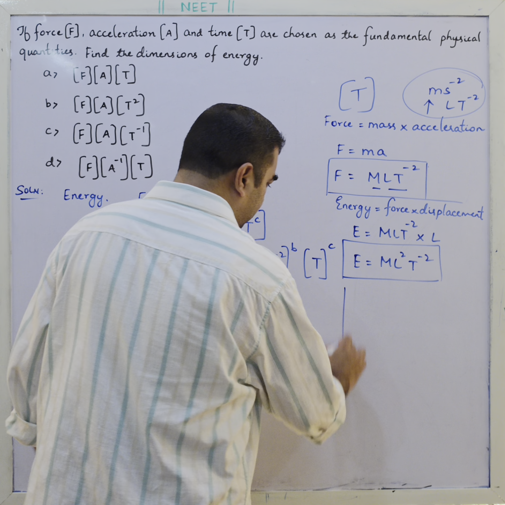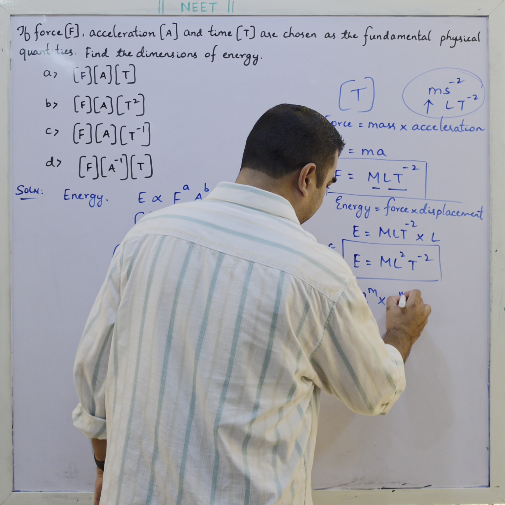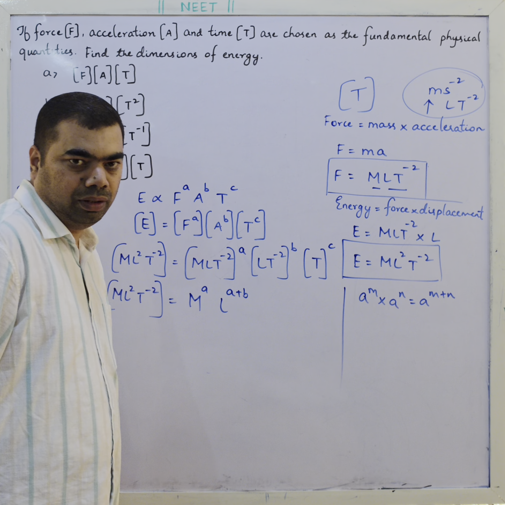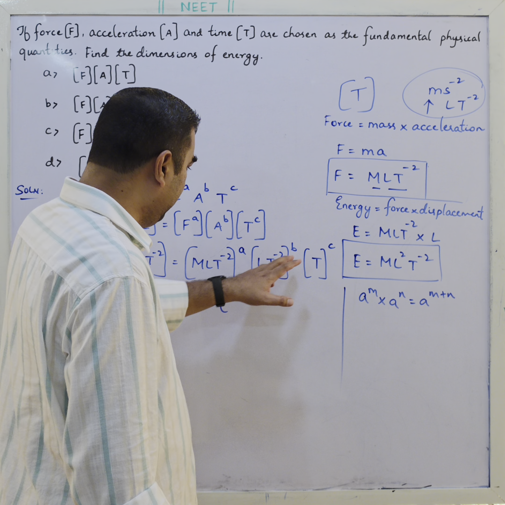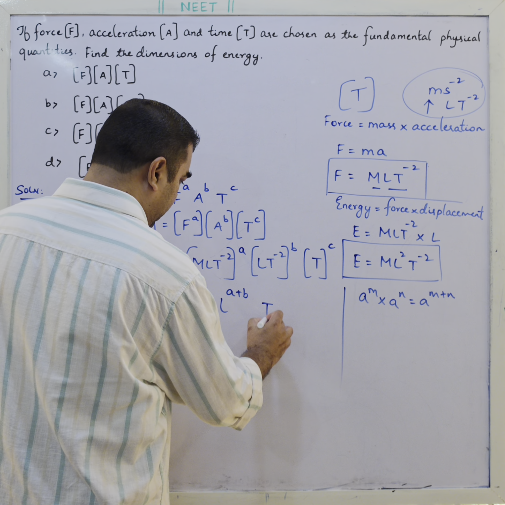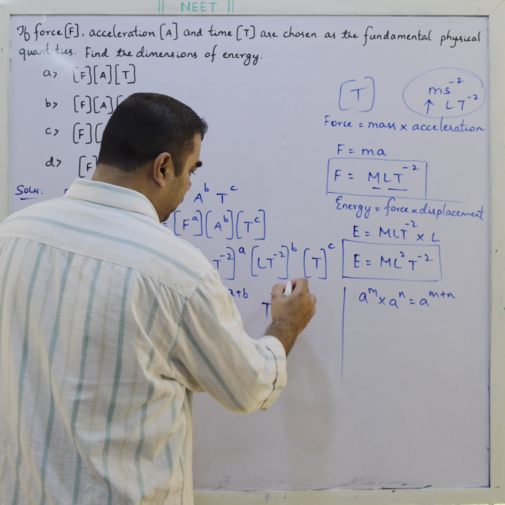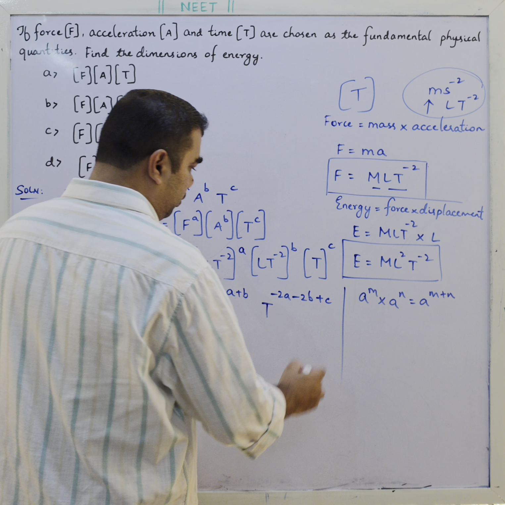In mathematics we have a to the power m into a to the power n is equal to a to the power m plus n, the law of exponents. So L to the a into L to the b is L to the power a plus b, and T to the power minus 2a minus 2b plus c.